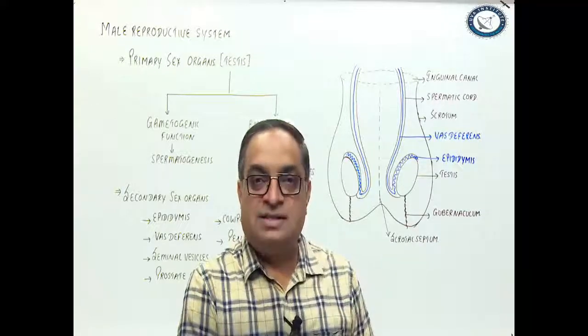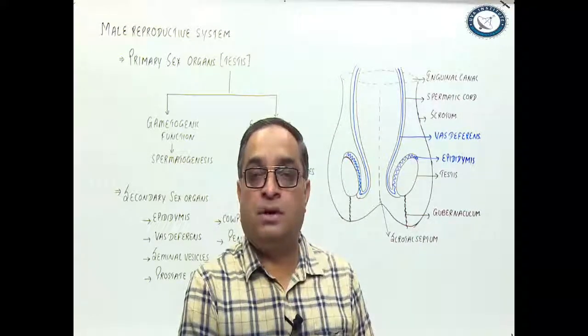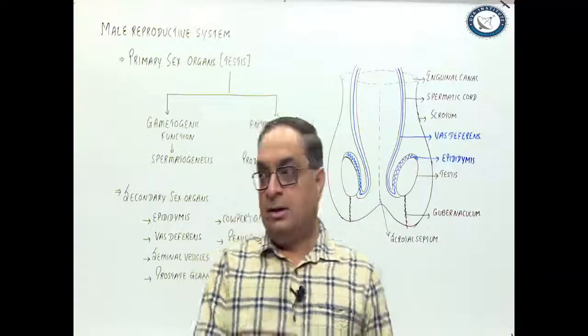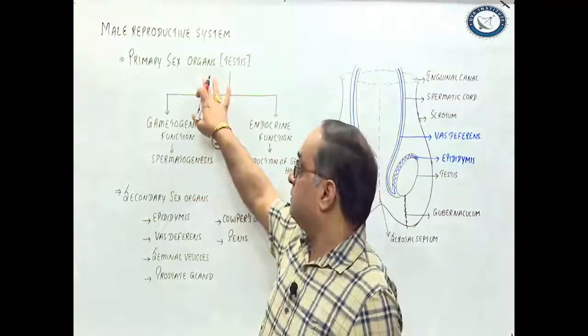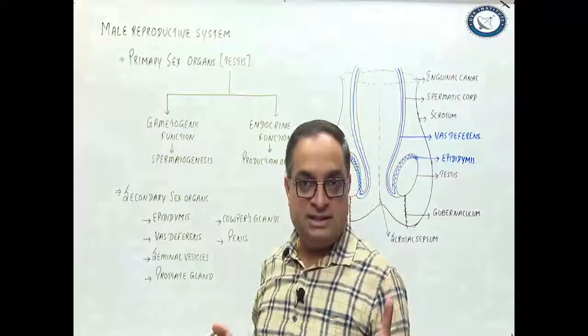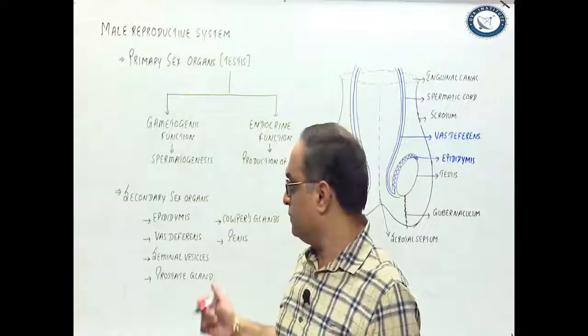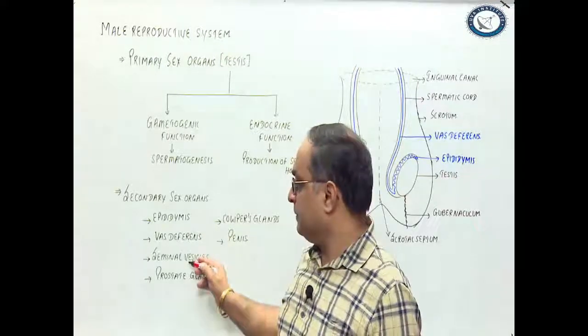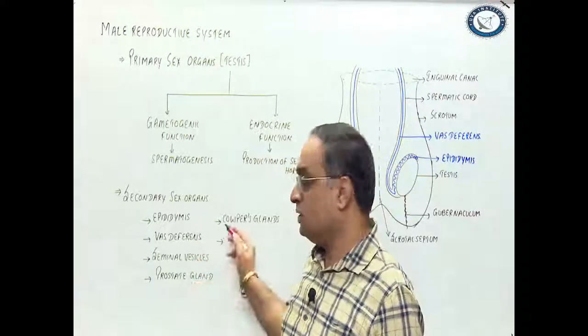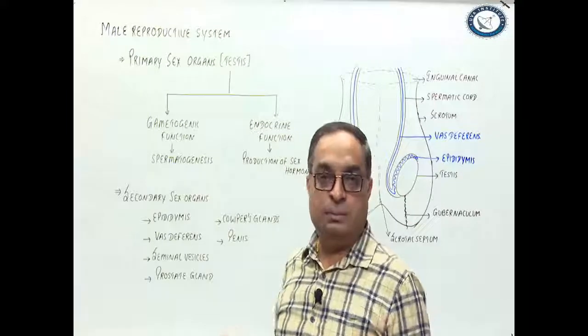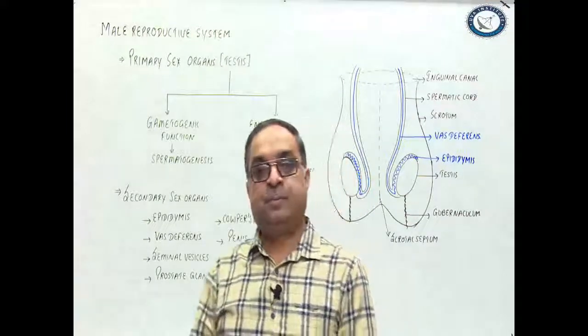The topic of our discussion today is the male reproductive system. The male reproductive system consists of the primary sex organs, that is testes, and the secondary sex organs: epididymis, vas deferens, seminal vesicles, prostate gland, Cowper's gland, and the male copulatory organ, penis.